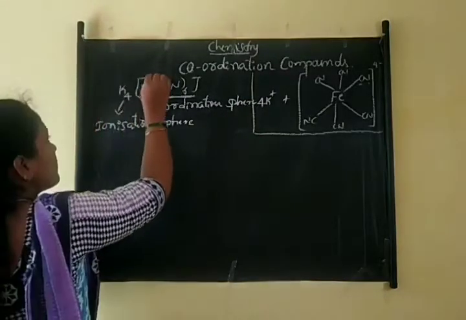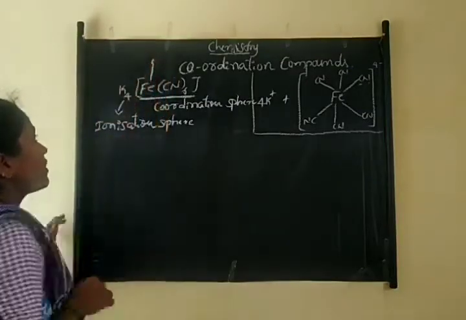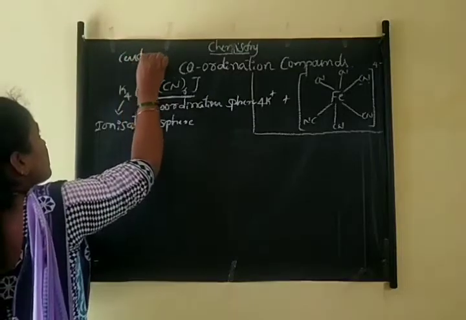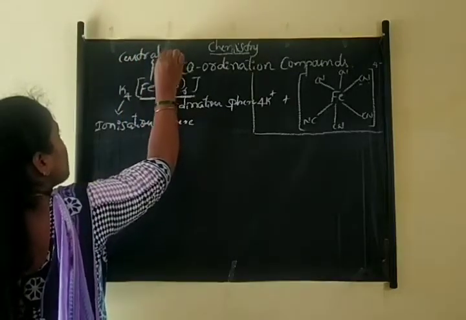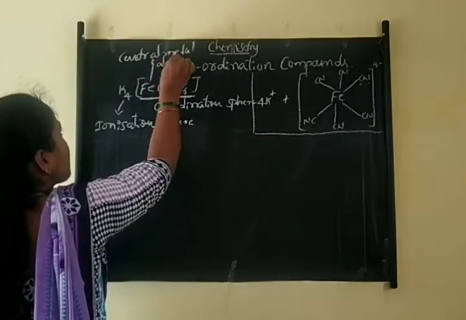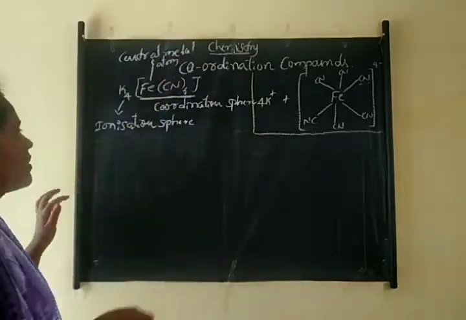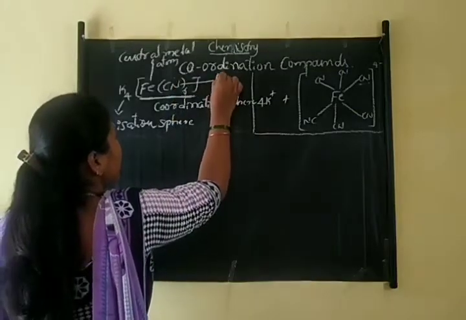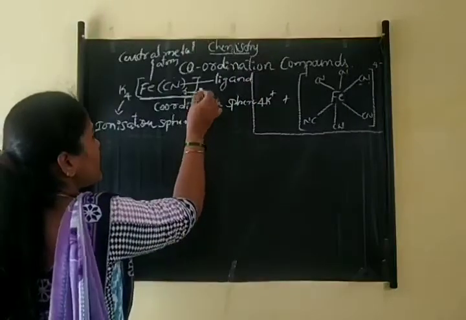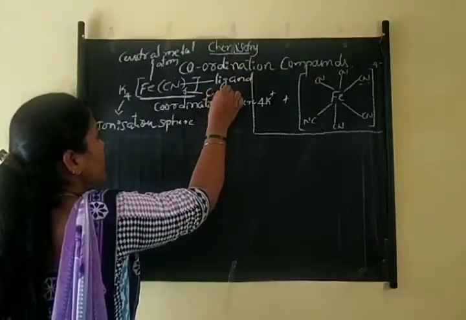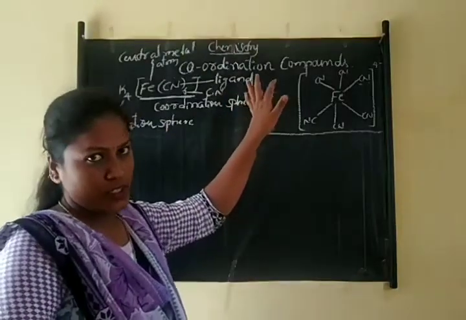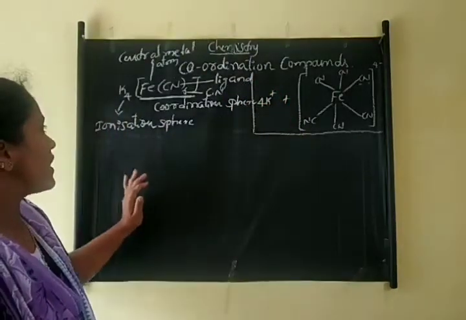Okay, and the iron is called the central metal atom. And this is the ligand, and the number 6 is the coordination number. So these are some of the terms used in coordination compounds. Next, we will see them one by one.